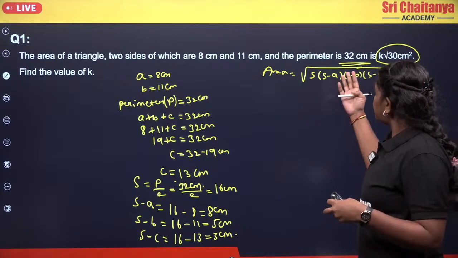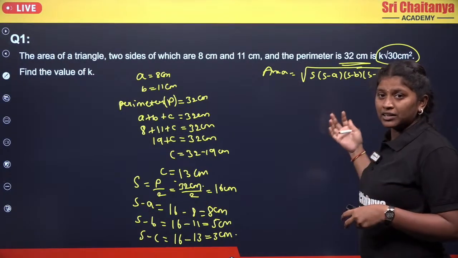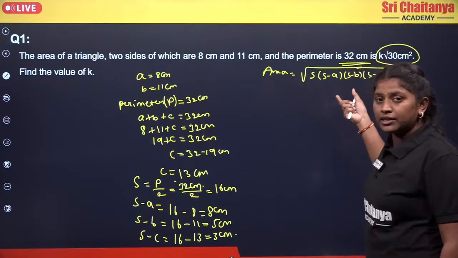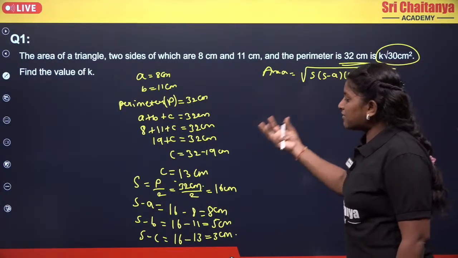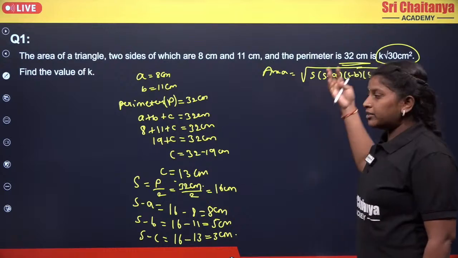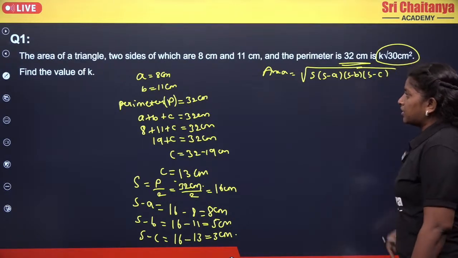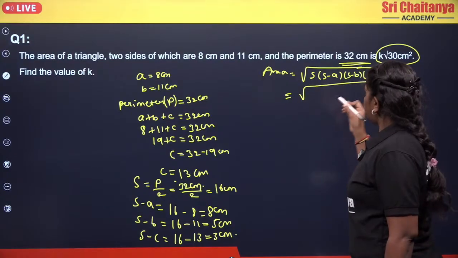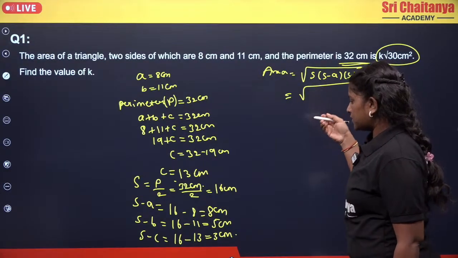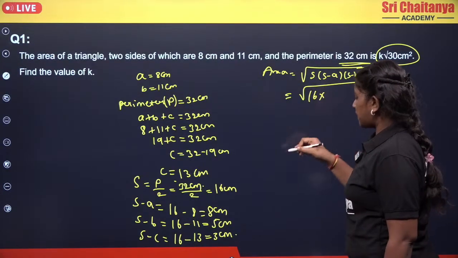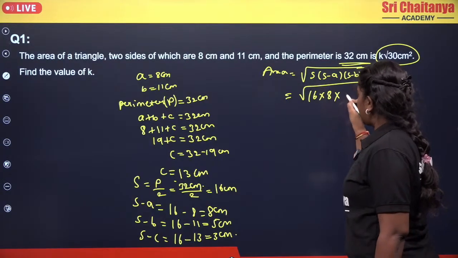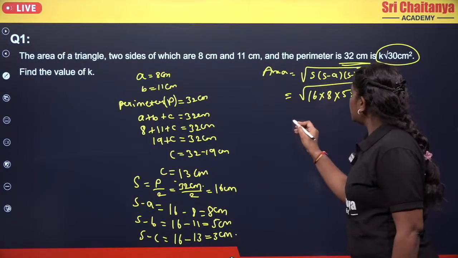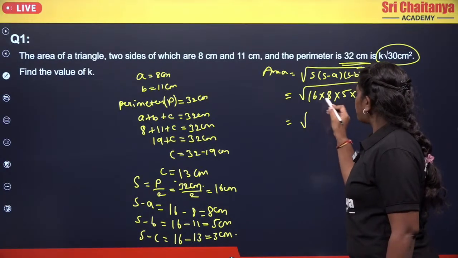Why? Because if you do it directly here, then you will be getting confused. So that's the reason, instead of doing them directly in the formula, you can just take the values separately and after that you can place them here. Okay. Now, here it will become root of S value, which is 16, and S minus A you will be having 8, and S minus B 5, and S minus C 3. Okay. So now it will be 4.